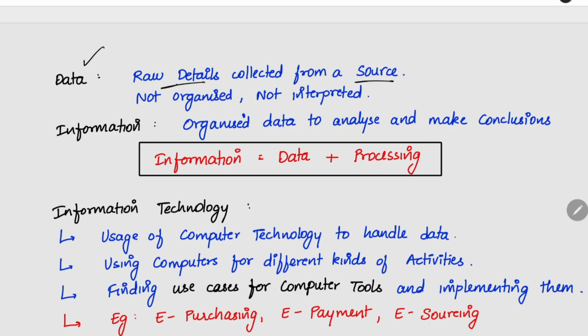It is the raw data. It is not organized, not structured, not analyzed. Nothing is done; you are just keeping it in a collected format. That is the data. What is information? You are organizing the data. For example, you use Excel or a pivot table in Excel to analyze the data, and you create a pie chart or a bar chart. Then it will be in the form of organized data. You can analyze it and make conclusions. That kind of organized data is called information. Information is raw data plus processing. When you analyze it, it becomes information.